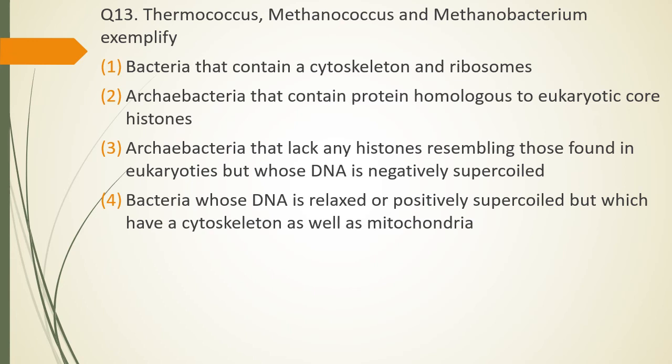Question number 13. Thermococcus, Methanobacterium exemplify: bacteria that contain cytoskeleton and ribosome; archaebacteria that contain protein homologous to eukaryotic core histone; archaebacteria that lack any histone resembling those found in eukaryotes but whose DNA is negatively supercoiled; bacteria whose DNA is relaxed or positively supercoiled but which have a cytoskeleton as well as mitochondria. The correct answer is option 3. It represents the archaebacteria that lack any histone resembling those found in eukaryotes but whose DNA is negatively supercoiled.